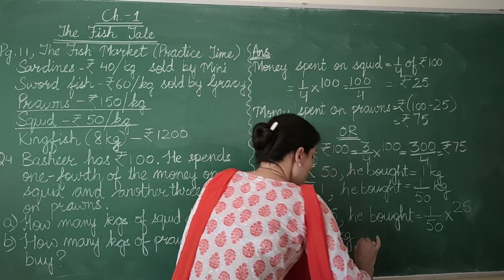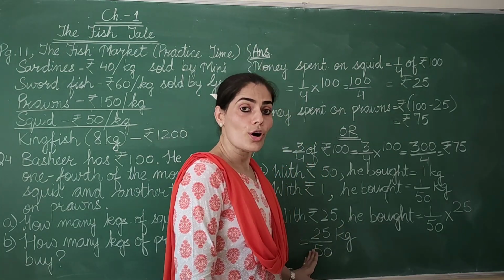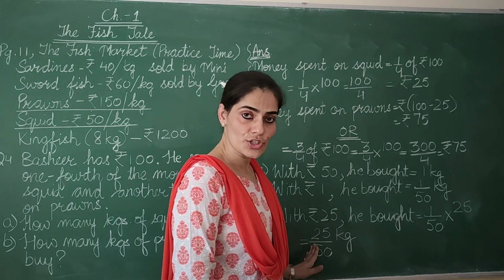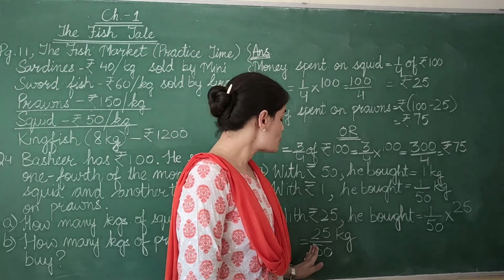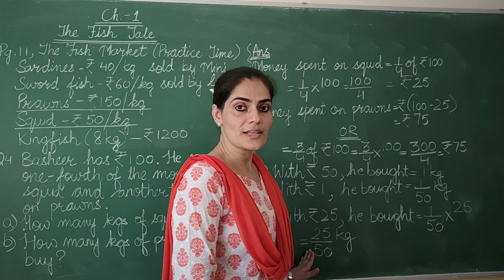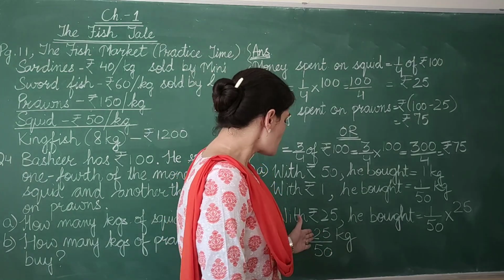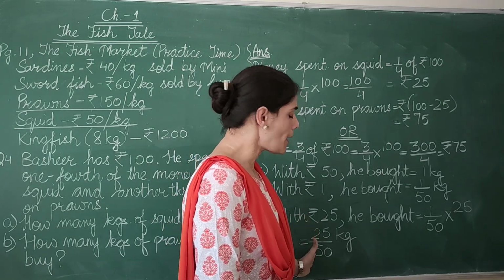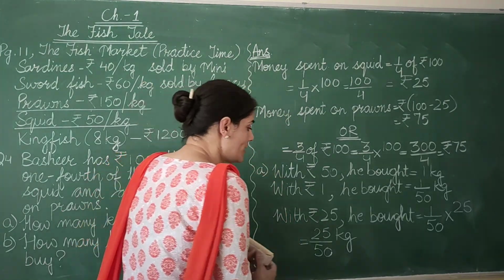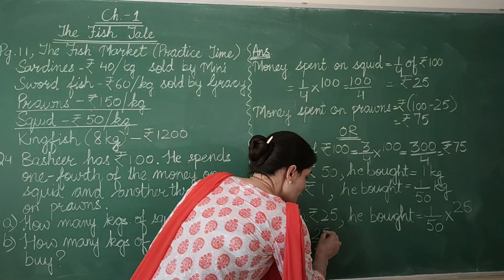So you can either write it like this, 25 upon 50, or if you want, as you know, they share a relation of division, the numerator and denominator. So you can also divide both the numerator as well as the denominator with a common factor. So what I am able to see is both the numbers can be divided by 5. Shall I show you how we can bring it to its lowest term? So let's divide 25 by 5.